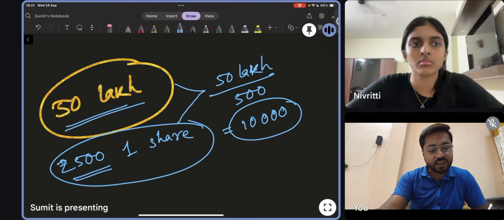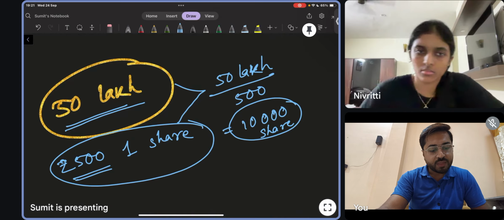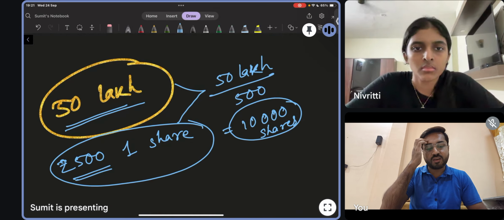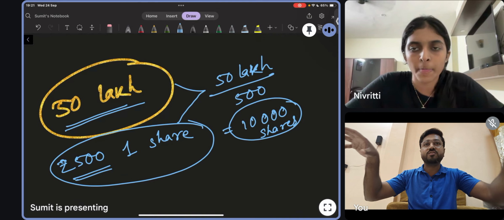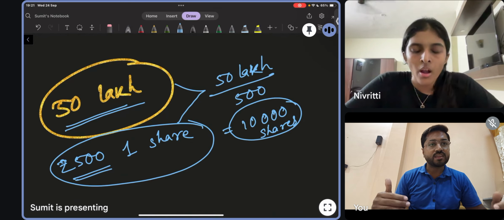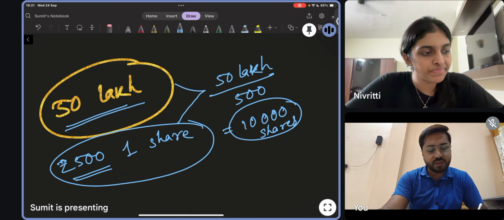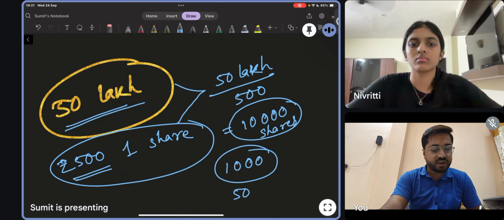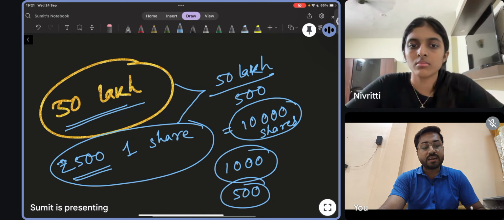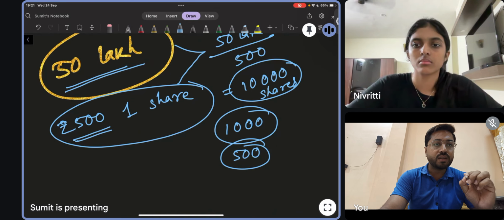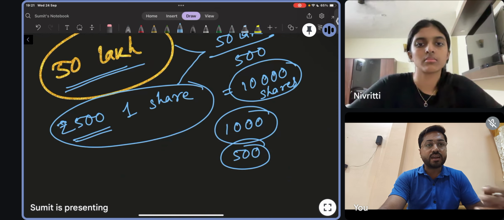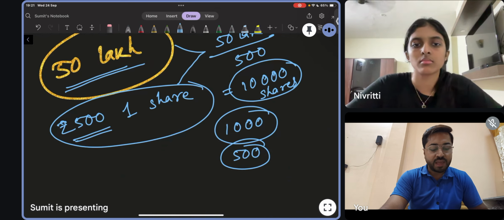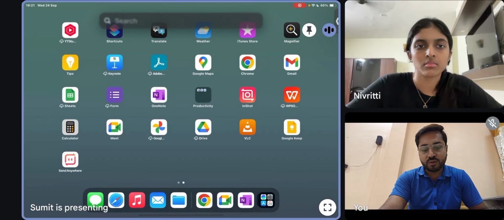So in your mind, your calculation is that you want 10,000 shares from the investors. That means investors will invest in that. Maybe one can buy 1,000 shares of your company, one can buy 500 shares, and it will depend on the market value of the company's share, at which price they will buy. As an example, I am showing you.